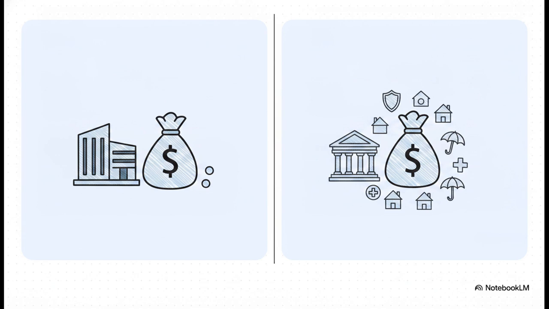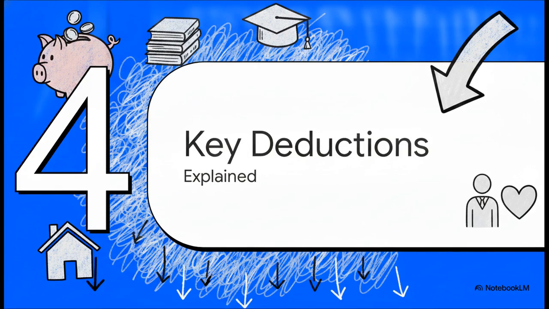On the flip side, the old tax regime has higher tax rates, but it allows for all those classic deductions, like Section 80C, 80D, home loan interest, and HRA. So if you're someone who claims a ton of deductions, the old regime might be way better for you. If not, stick with the new one. Let's dig into that a bit more with Section 4, Key Tax Deductions Explained.